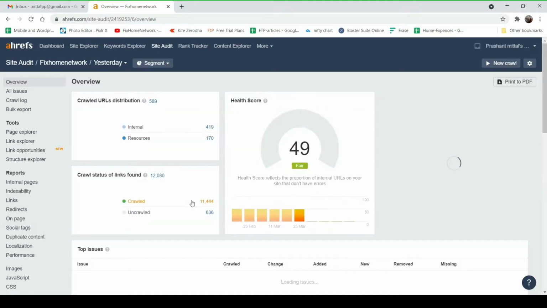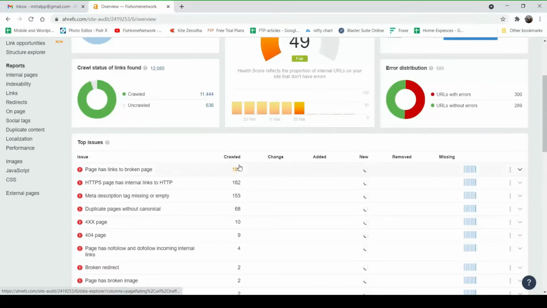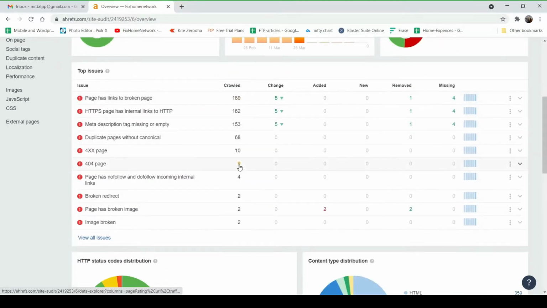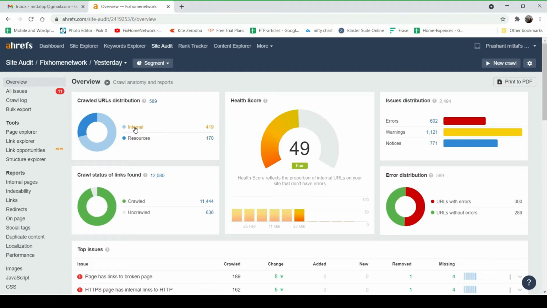Now here you will see all the details. Now here you will see all the errors that I have on this website. 5 changes. The pages with the page has link to broken page. The HTTPS page that has internal link to HTTP page. All the errors you will find on this Ahrefs webmaster tool.